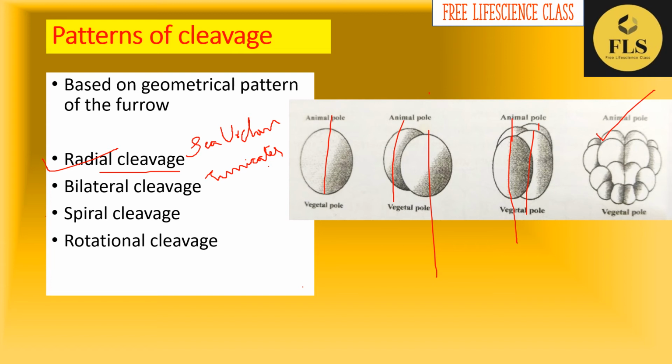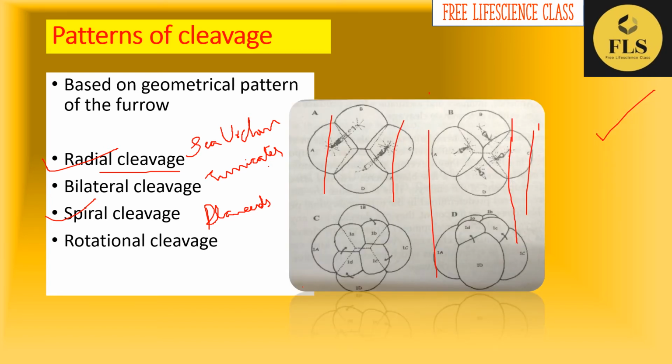Next, about spiral cleavage. Spiral cleavage is mainly seen in Planocera and annelids. You know the shell coiling in snails, etc. So annelids, mollusks, etc. are examples of spiral cleavage. In spiral cleavage, as you can see in this picture, the blastomere is slightly moving. A small rotational movement of the cell around the egg axis leads to displacement of the mitotic spindle, so the mitotic spindle becomes obliquely arranged.